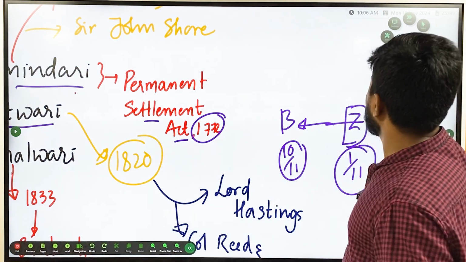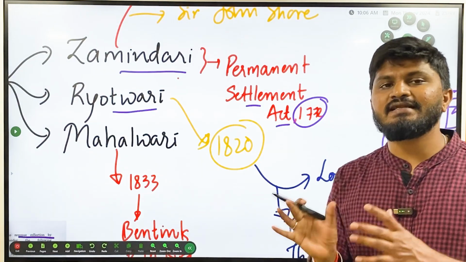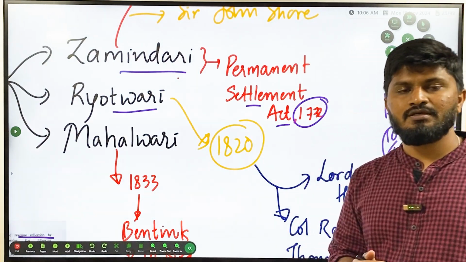Okay, now after that, Ryotwari. Here there was no intermediary. In Ryotwari, the revenue was directly collected from the Ryot by village commissioners or village officers.